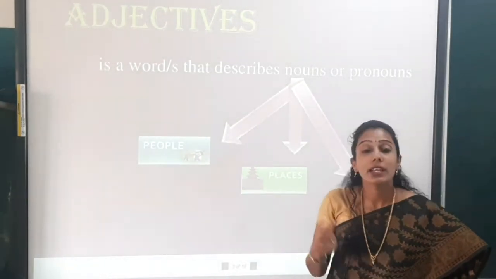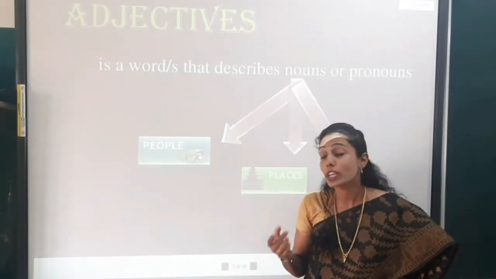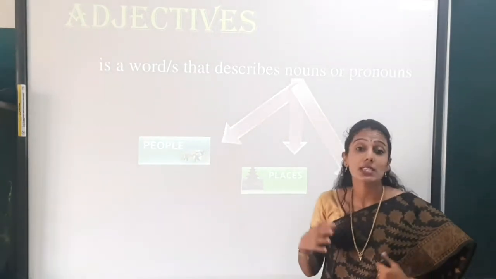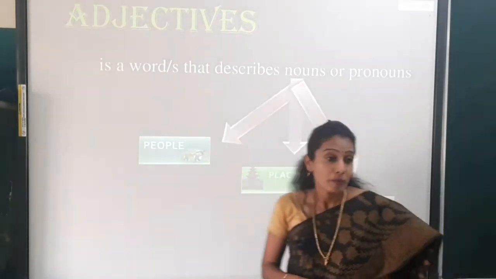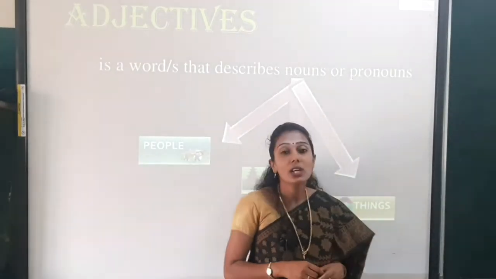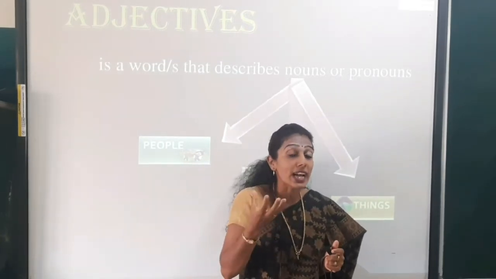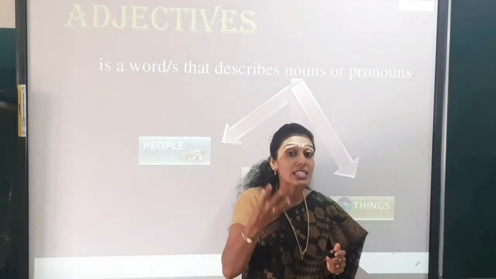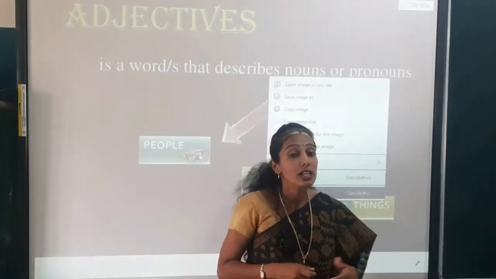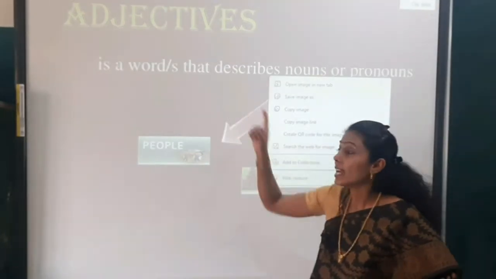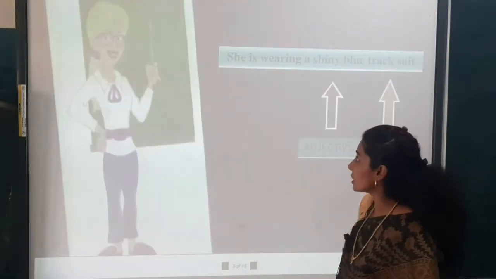Then place. In the last video I gave you one example: Gandhidham is a large city. So again, what kind of city is it? It's a large city, describing a place. Thing: She is playing with a tiny doll. So I am describing the size of the doll. Doll is the name of a thing. So again, the word tiny is an adjective.